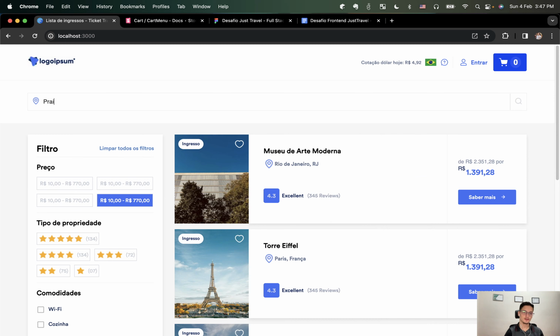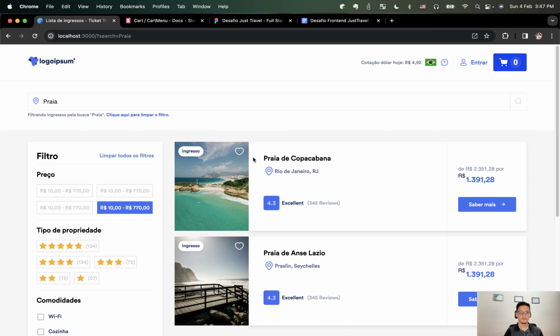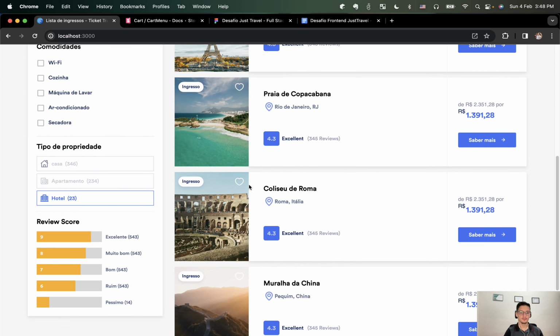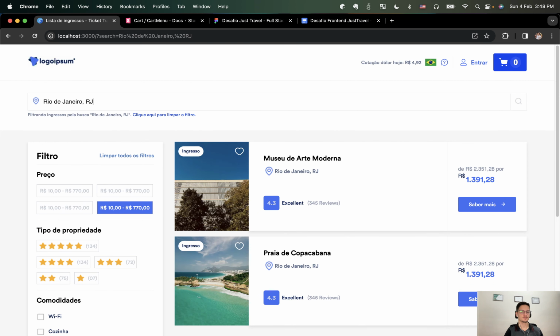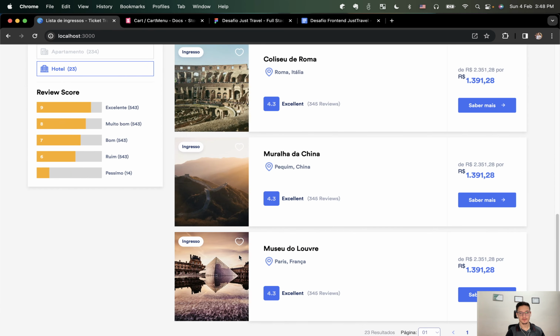So, for example, if I search for Praia, it should return all tickets with Praia. I also added this message to help the user clean the filter, but he can also clean here, or click enter to clean it. And we can also filter by location. For example, if we search for Rio de Janeiro, it should return all tickets in Rio de Janeiro. And we can clean using this button, and we have the list with the pagination now.